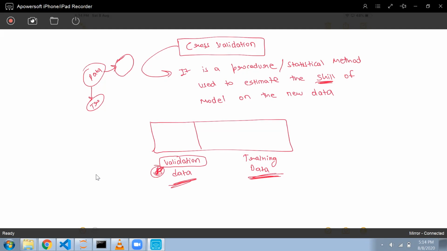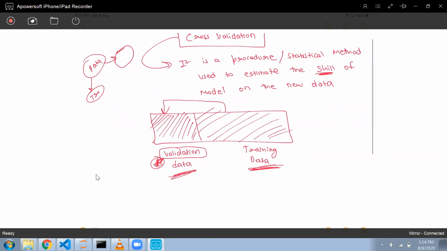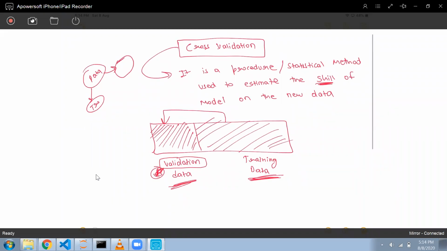So what will happen is that I will train my model on this part and check its accuracy on this part. And the test data I will keep separate.